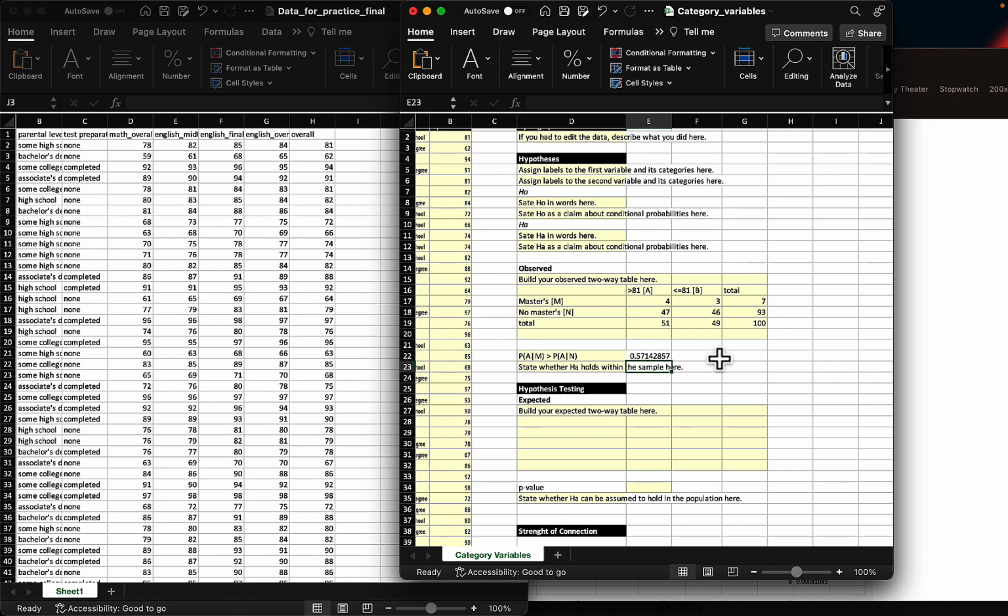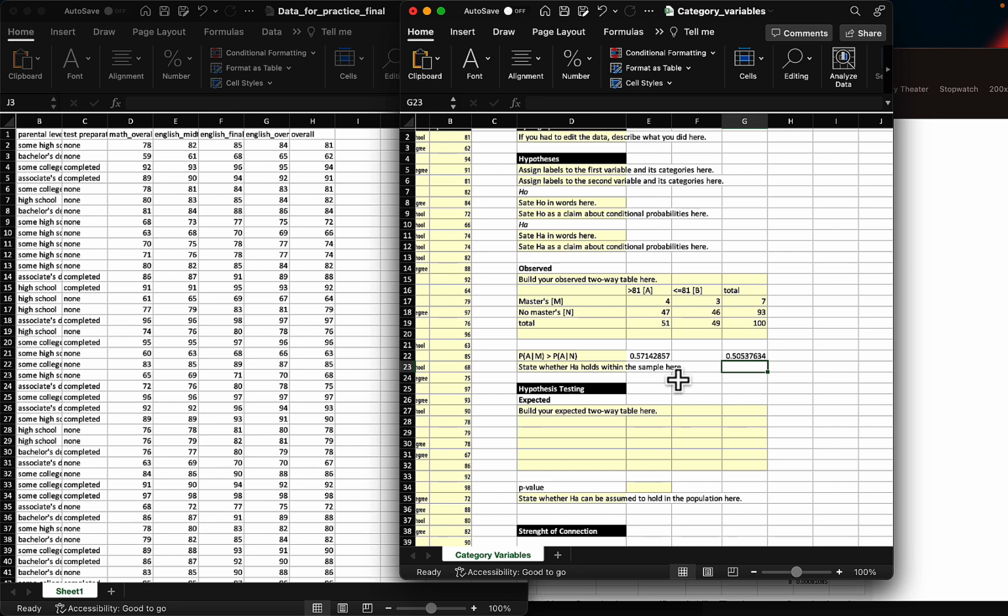So there's my probability. And the other one, the probability of A given N, is the cell count where A meets N, divided by the marginal total corresponding to N, which in this case is this one. Oh, but it does hold, actually, just barely, but it does hold within my sample.